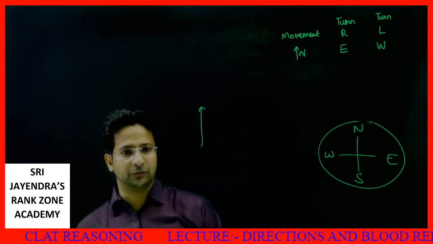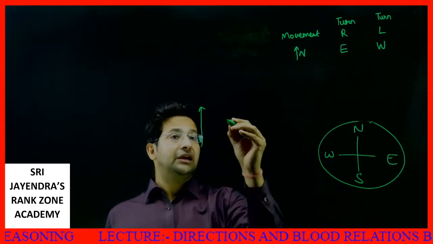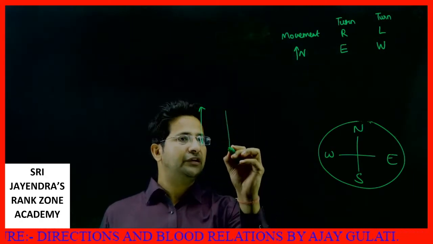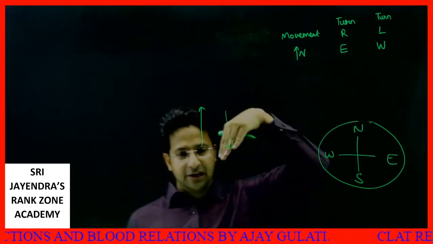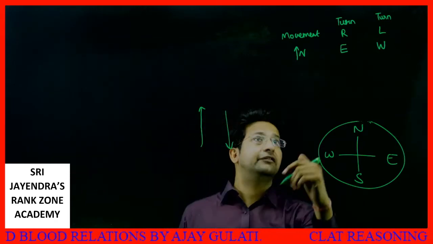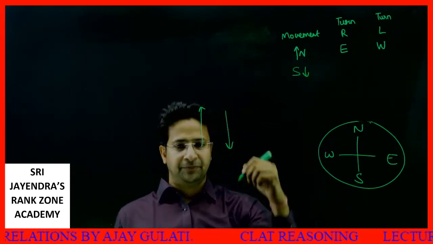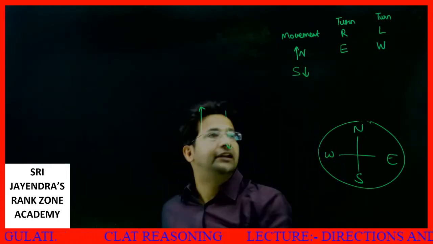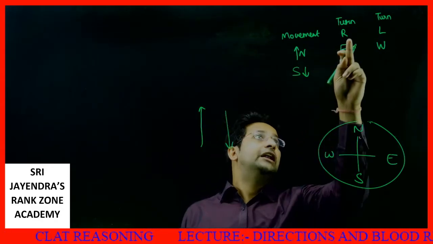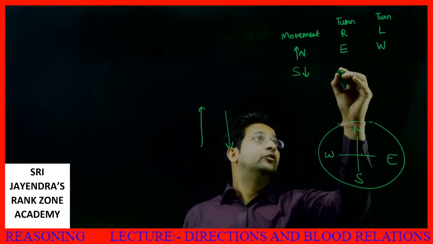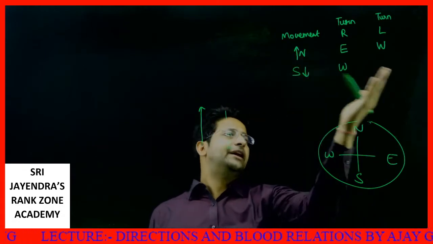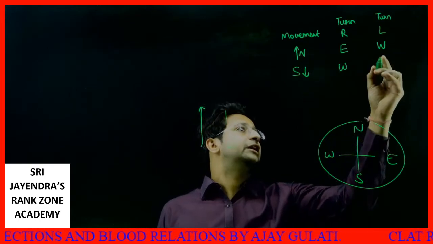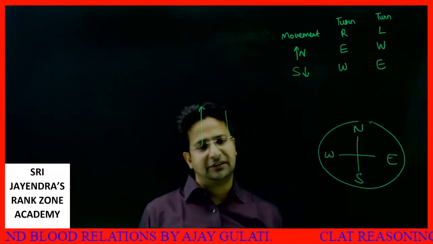I hope it is clear to all of you. Now, if I'm moving south and then I turn right, I'll face west. Just imagine yourself, while moving south, you turn right, this is your right, then you will be facing west. It automatically gets reversed. If while moving south, you turn left, then you will be going in the east direction.